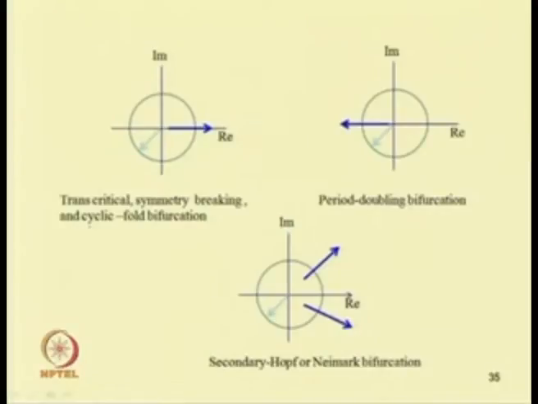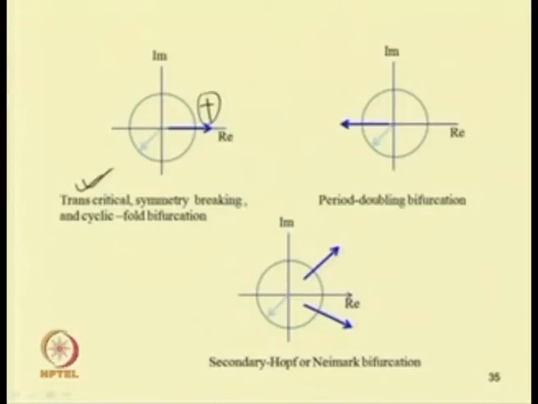In case of the transcritical, symmetry breaking or cyclic fold bifurcation, one of the eigenvalues, or one of the Floquet multipliers, will leave this unit circle through plus 1. So, if one of the Floquet multipliers has a value more than plus 1, then one can find these three types of bifurcation.